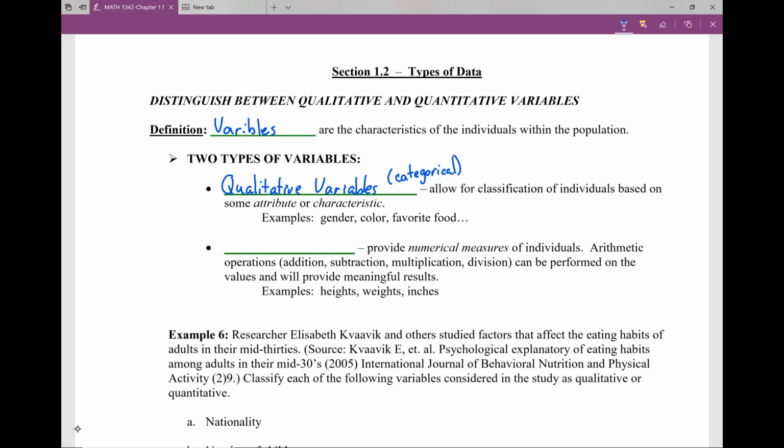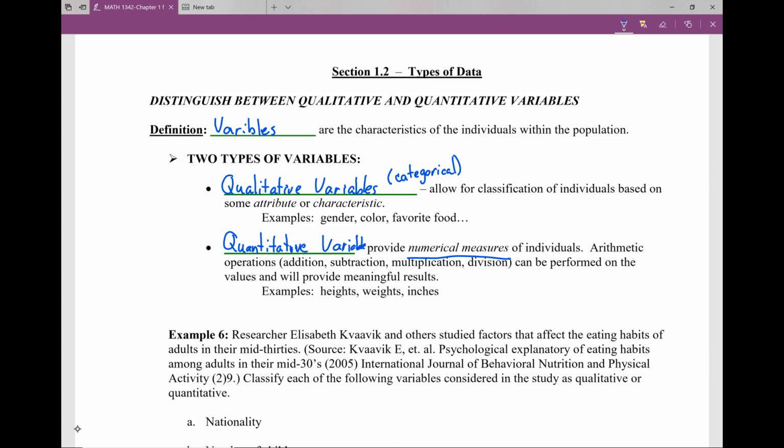The other type of variable that we look at is what we call quantitative variables. Quantitative variables, they're going to provide that numerical measure of individuals. Arithmetic can be done on these values, meaning can you average them? Can you add, subtract, multiply, divide them? These are things like heights, weights, inches, even ages, and everything.